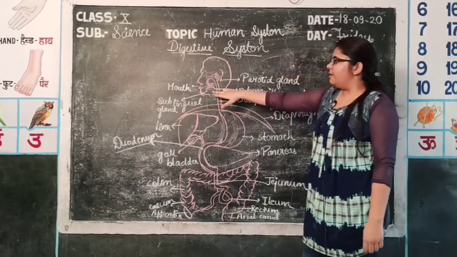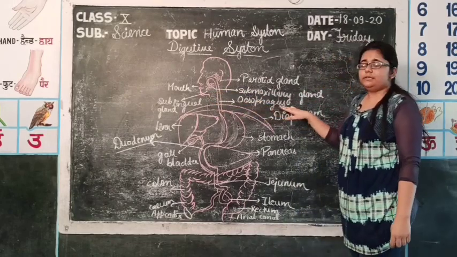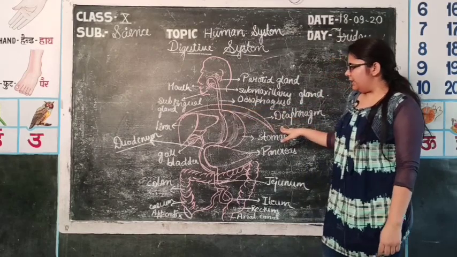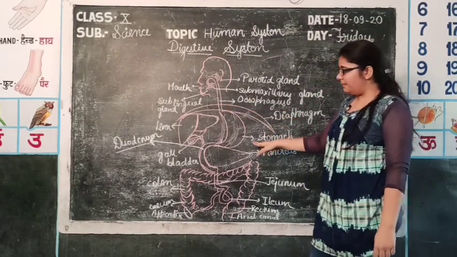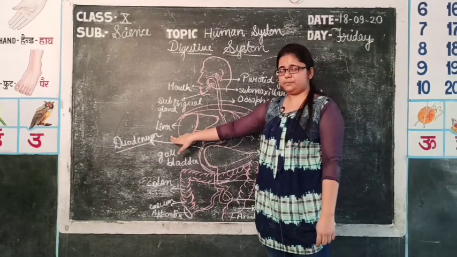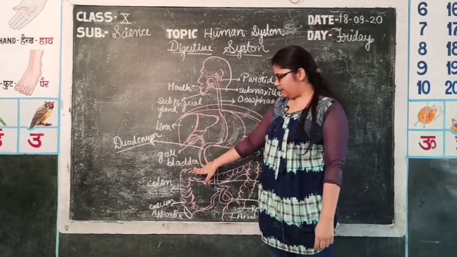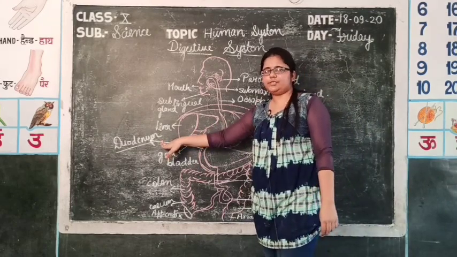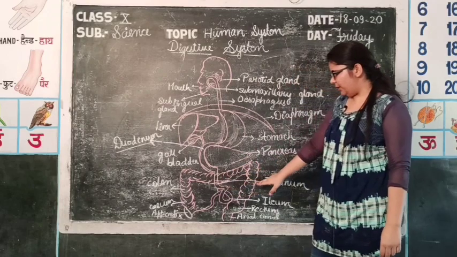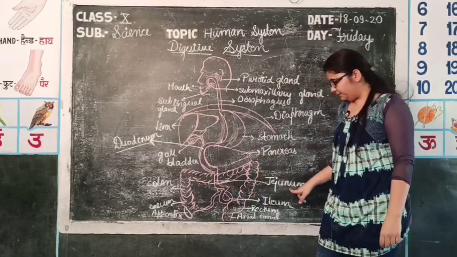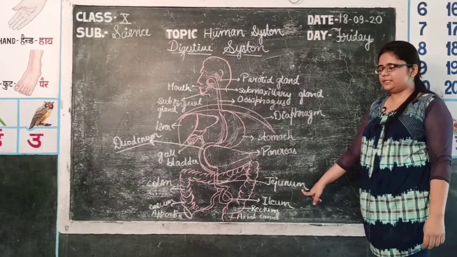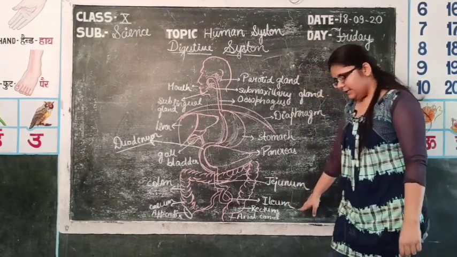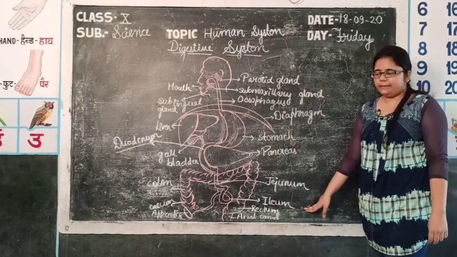Then food from the mouth comes to the esophagus. This is a food pipe. Then, passing through the diaphragm, it comes to the stomach. On the right-hand side of the stomach, the liver is present, below which the gallbladder is present, then the duodenum, which is a part of the small intestine in which maximum digestion takes place. Then comes the jejunum. This is also a part of the small intestine, in which maximum absorption of food takes place. And the third part of the small intestine is the ileum, which also helps in absorption.